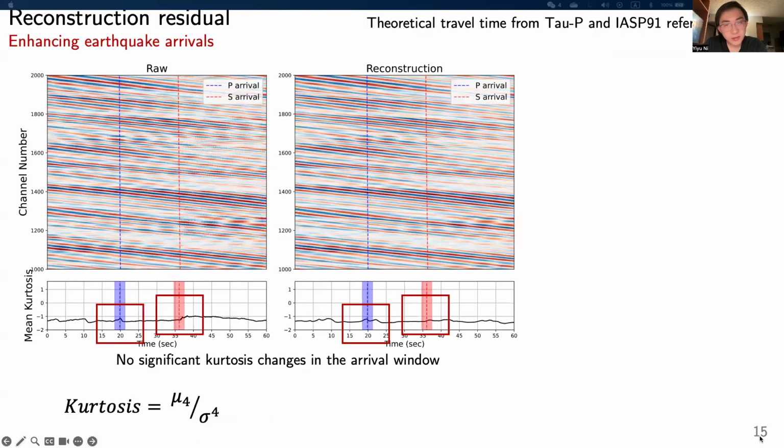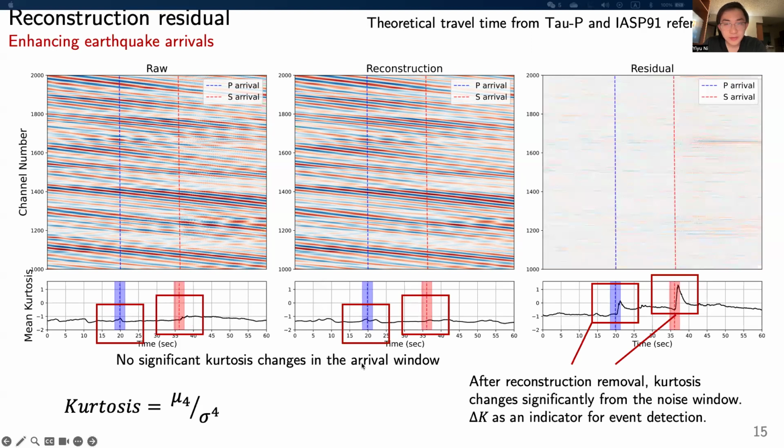We examine if we can detect events on the residual. We use the kurtosis, which is a measurement of the data distribution. So if there's no transient signal, kurtosis tends to be small and not changing dramatically. This is the case on the raw data and the reconstruction data, where there's no clear change in the theoretical arrival window. However, on the residual data, even though there's no filtering performed, we can still see dramatic change of the kurtosis in both P and S wave arrival window.